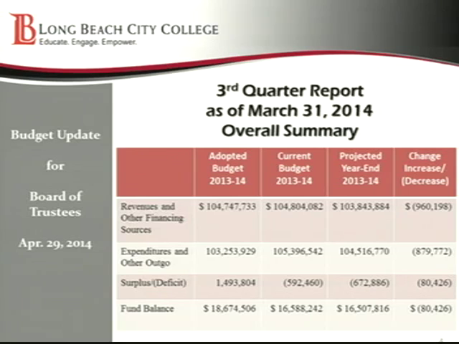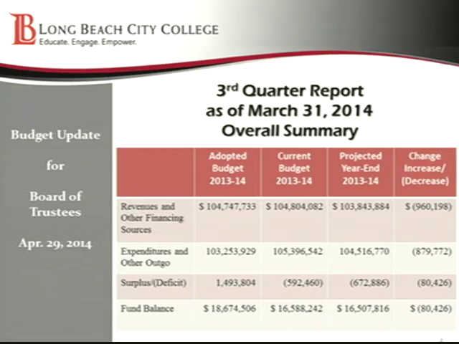This was the budget that the board adopted back in September. The current budget means that was the budget that was in place as of March 31st, 2014. And then our projections are where we think we're going to end the year at June 30th of 2014 with the information that we know at this point in time. So you can see there overall on the revenues and other financing sources, we are currently anticipating that we will receive about $960,000 less than what's in the current budget.